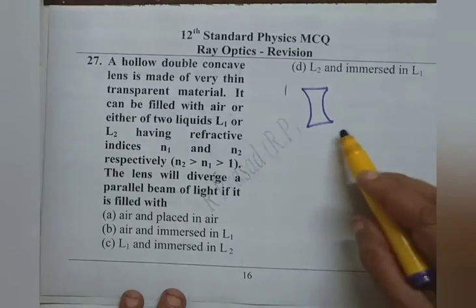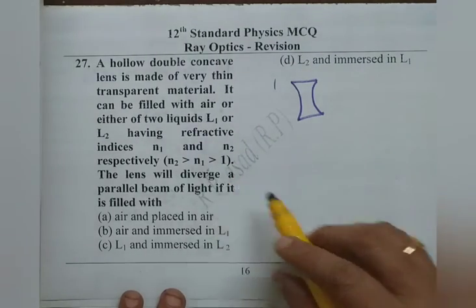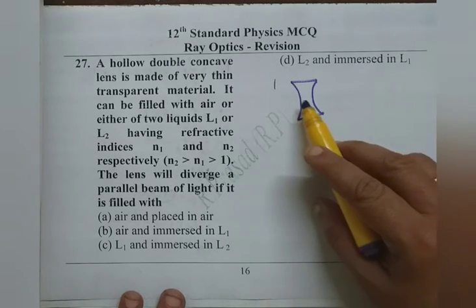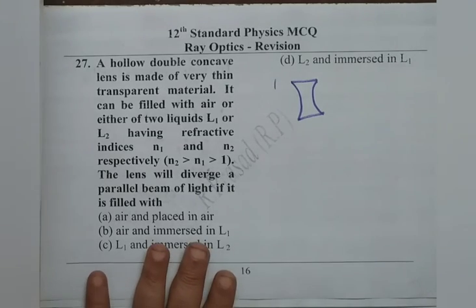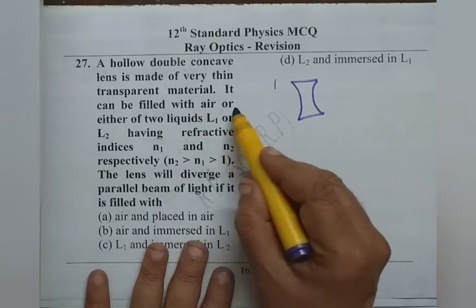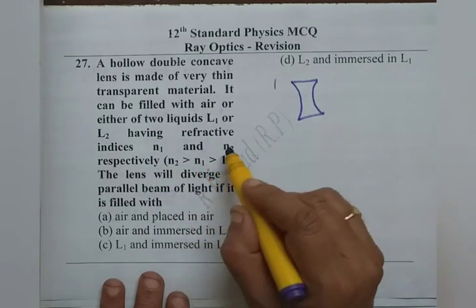If the surrounding medium refractive index, say here is 1 and N1 is smaller than the lens medium refractive index, it is always diverging. So in this case, it can be filled with air or either of the two liquids L1 and L2 having refractive index N1 and N2.